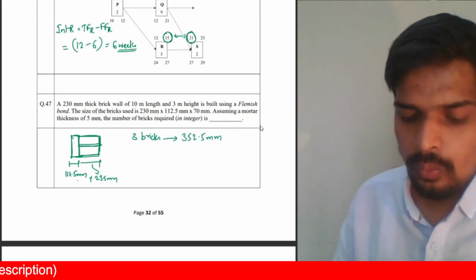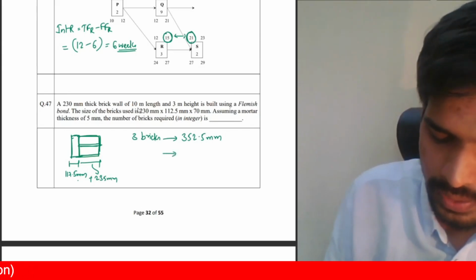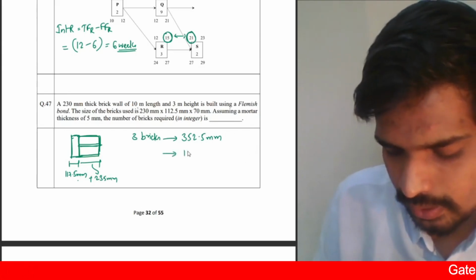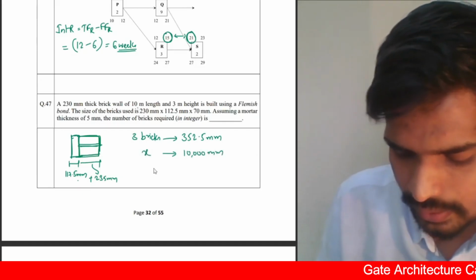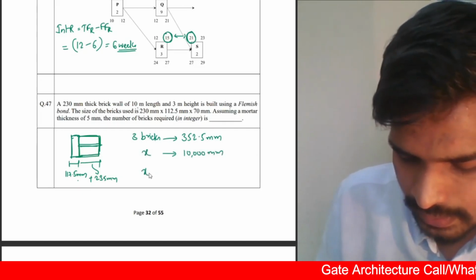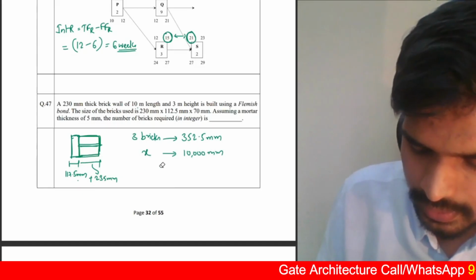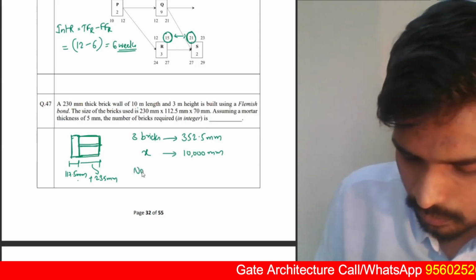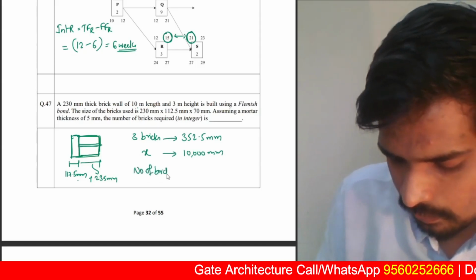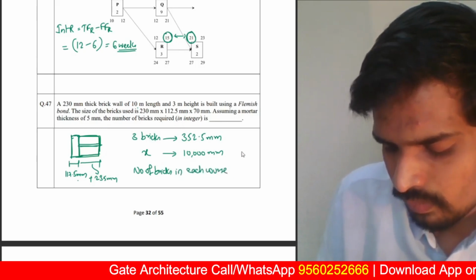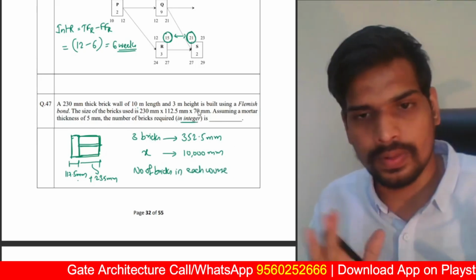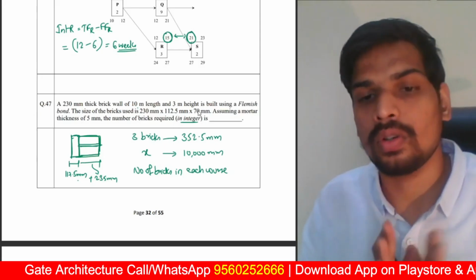Now, what is the total length of the wall which we are constructing? 10-meter length. 10 meters is basically 10,000 millimeters. How many bricks are required? So this number of bricks, x, what is x here? Number of bricks in each course. They're asking us an answer in integer, so there's some rounding off involved here.